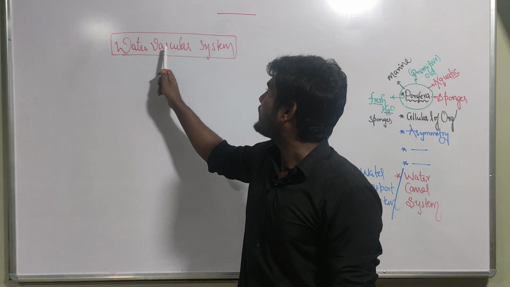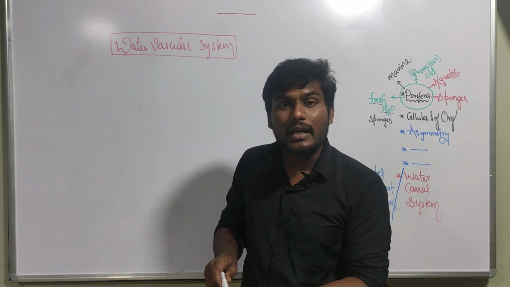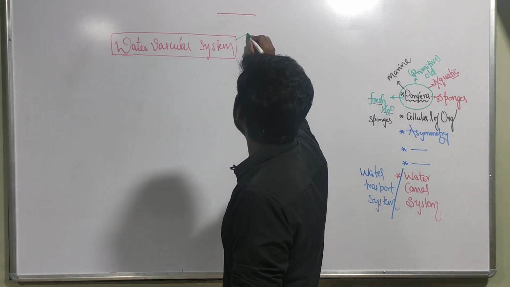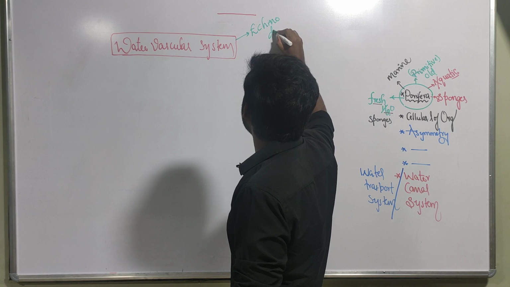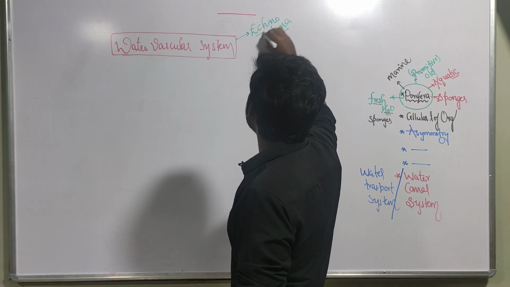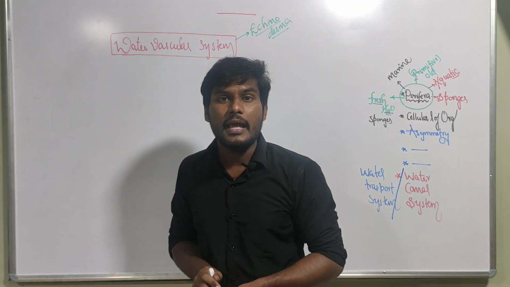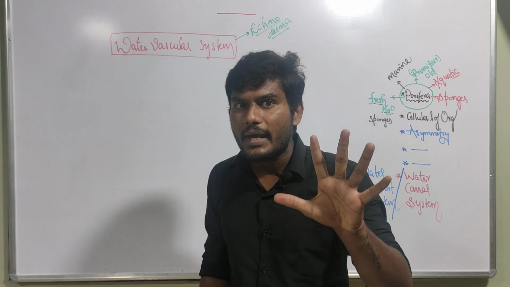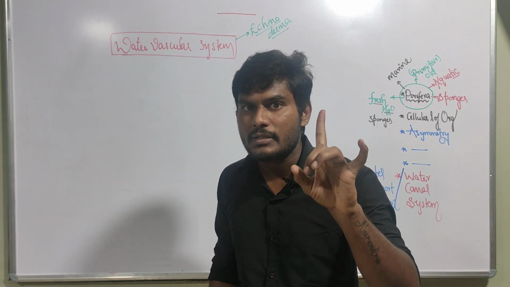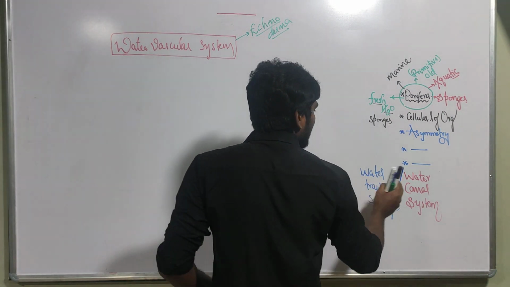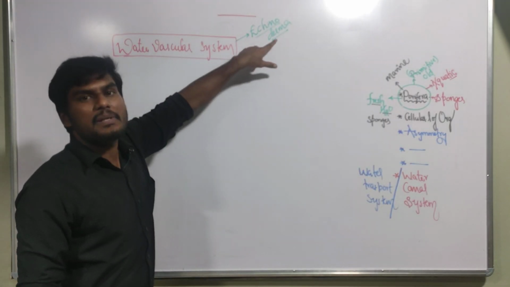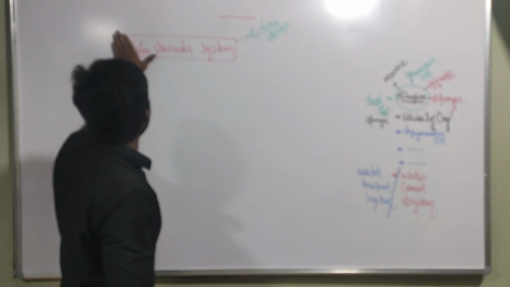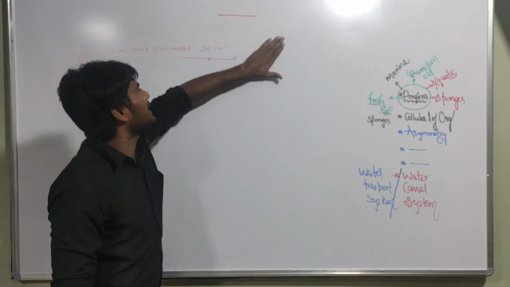Then what about the water vascular system? The water vascular system is seen in the phylum known as Echinodermata. Be careful while you are studying the animal kingdom phyla; you should compare common names and common features. Water canal system is present in Porifera, and water vascular system is present in the Echinodermata. Regarding this, we will discuss in the next class.